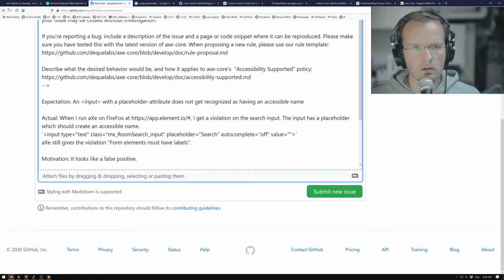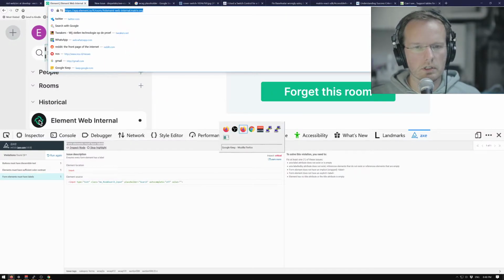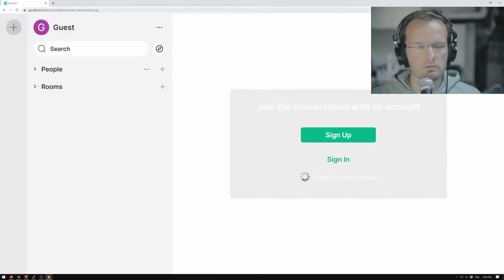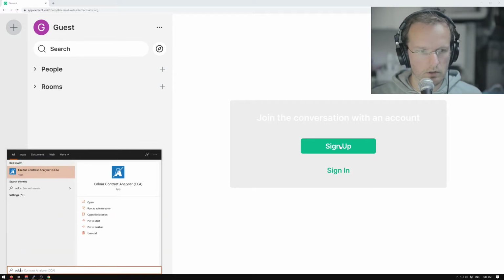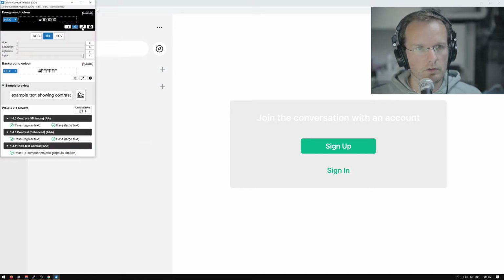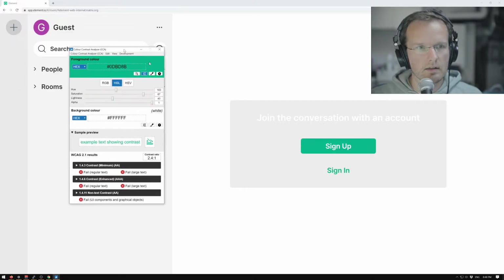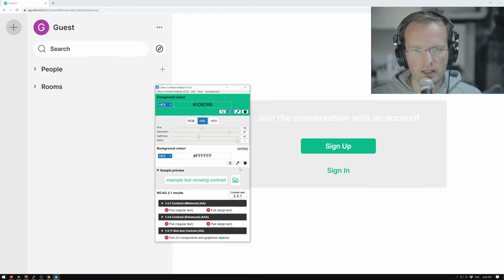So just for our own impression as well, I'm gonna open this page in Chrome as well. Oh, and it's nice to see here that the colors that we just saw, the ones that gave an issue, get reused. So if we go to the color contrast analyzer, so this is the same button color that we had before, 2.421, and this sign-in text is even worse because it's on a gray background, so there's a contrast ratio of 2.121. So what this means is if you have any issues with your vision